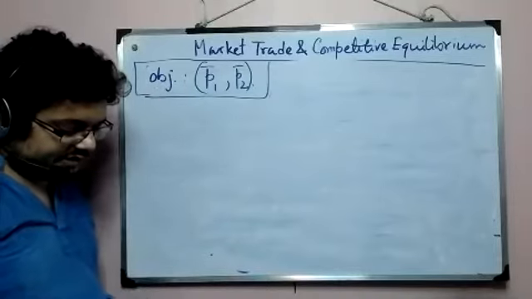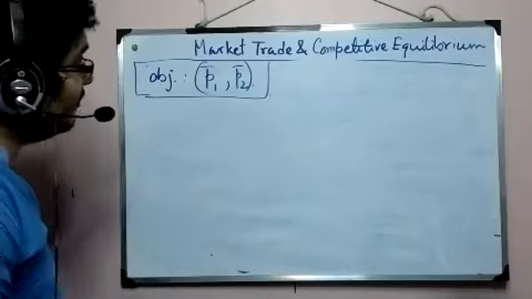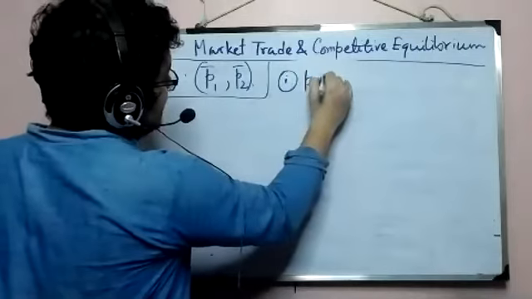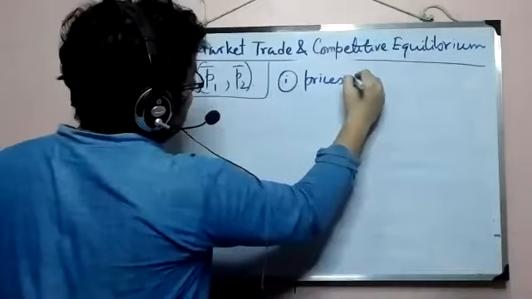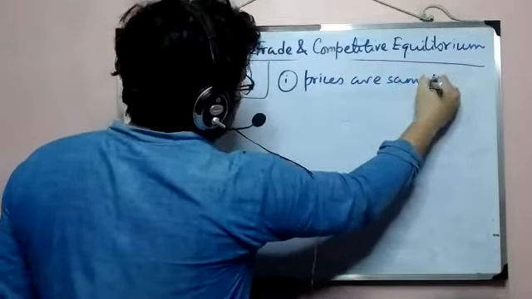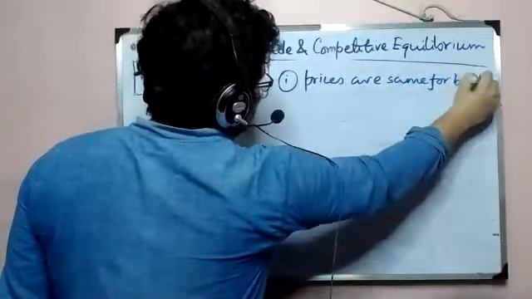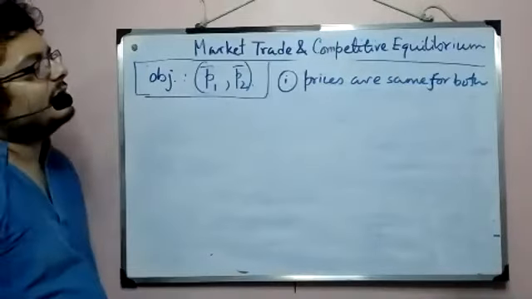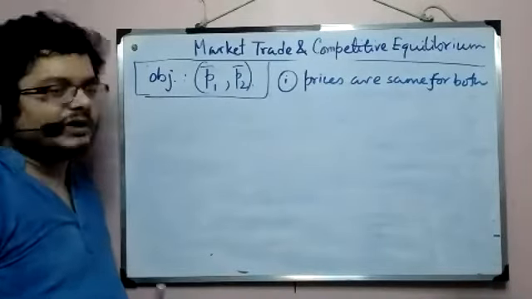First of all, obviously, that is quite trivial: prices are the same for both. That may appear quite trivial, but they are the same only at equilibrium.